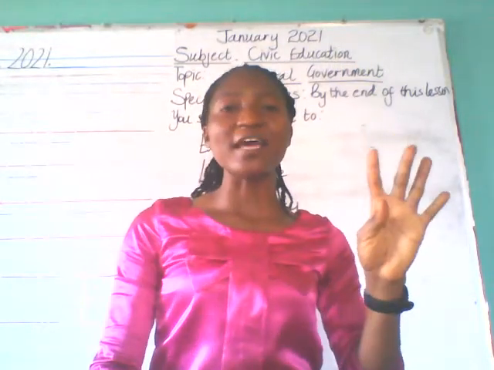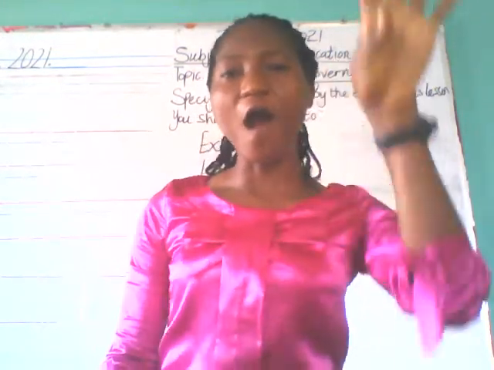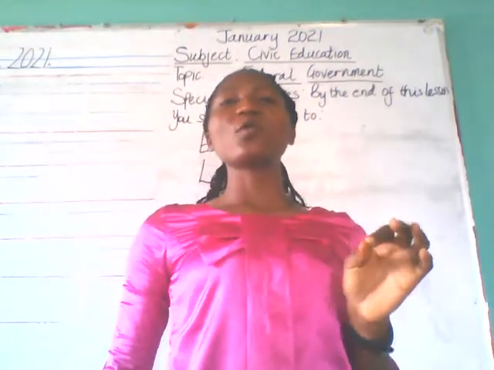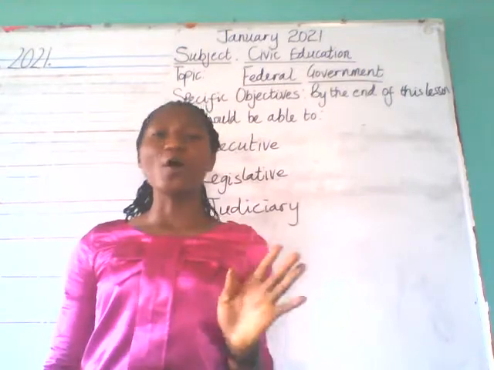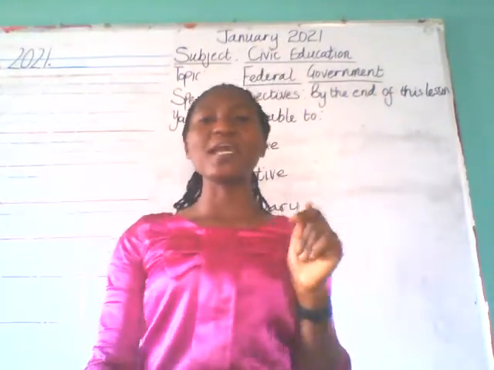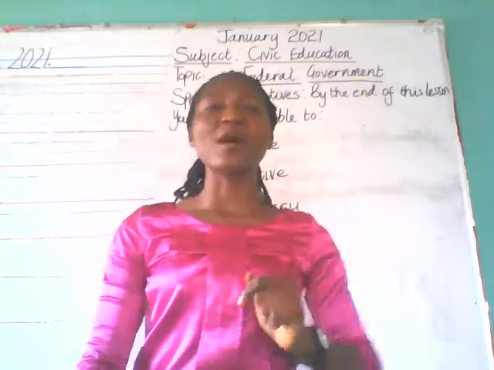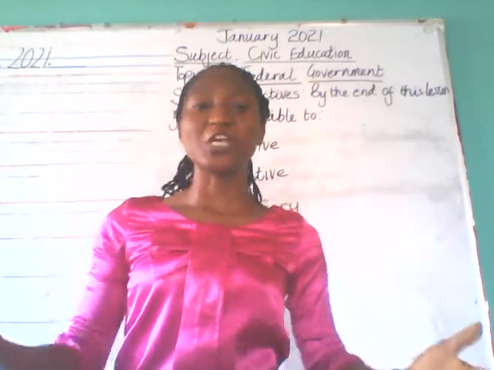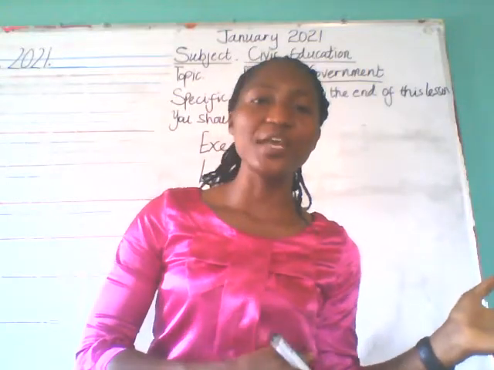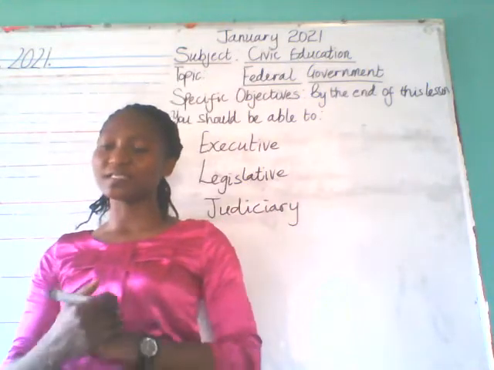So he's only permitted to at least rule for 8 years. But the first tenure must be 4 years. The first tenure to hold this office is for 4 years, while the second one is for another 4 years, making it up to 8 years. But at 4 years, he can be changed if election is conducted and he doesn't win the position for that.